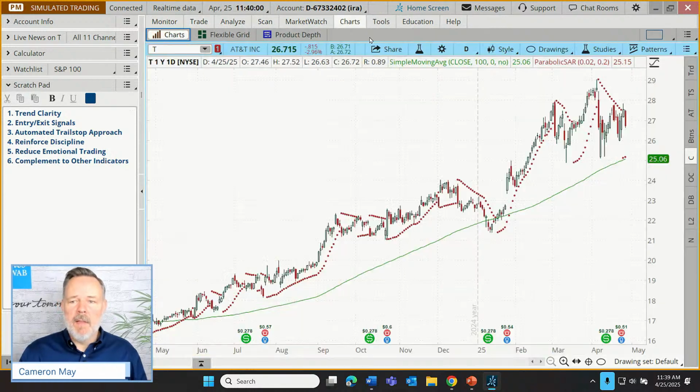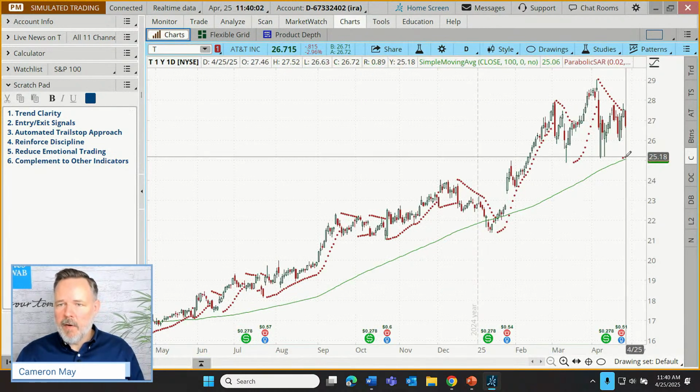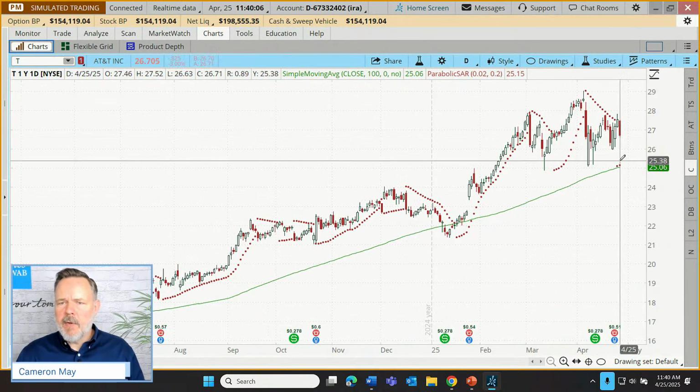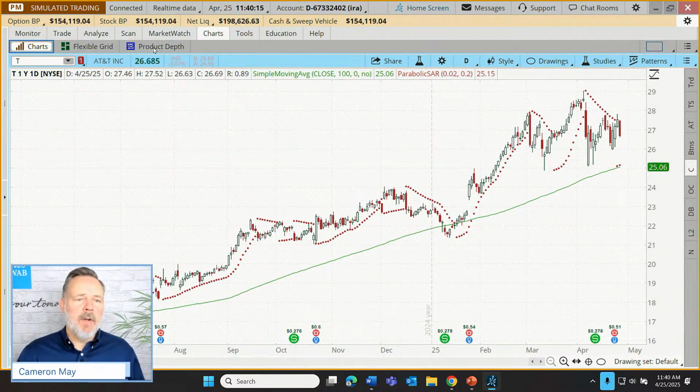And one other thing that we can do: where is our current PSAR value? Current PSAR value is at 25.15. That would put our stop at 24.90, 25 cents below 25.15. So let's put our stop in at 24.90.